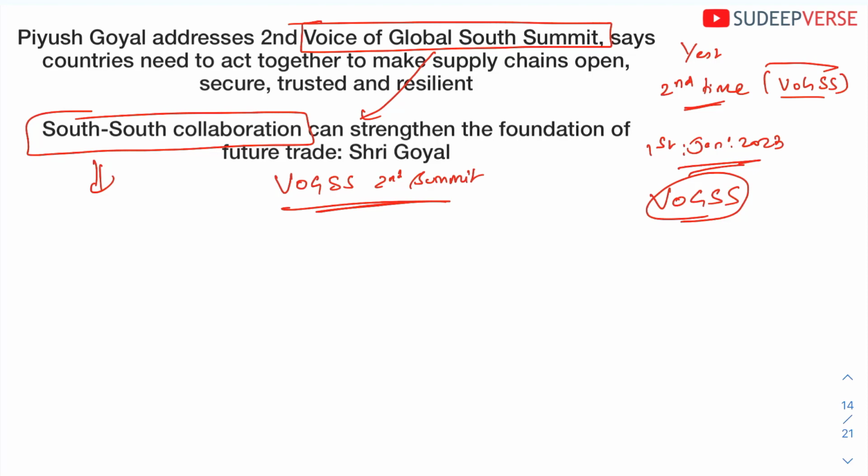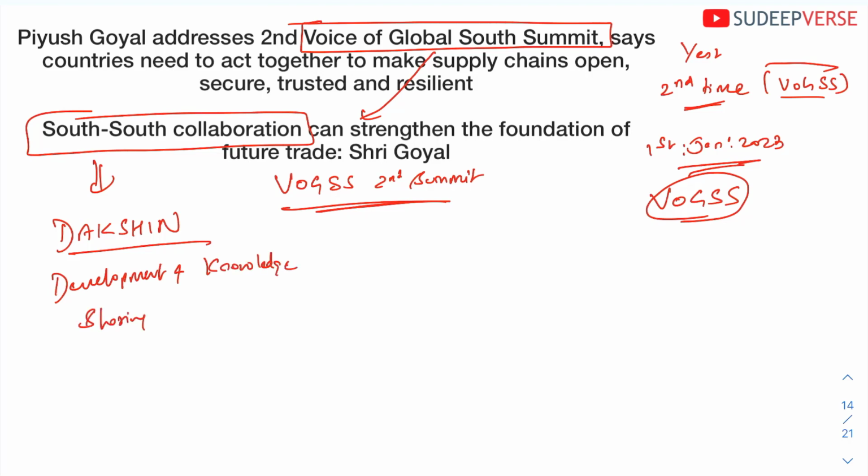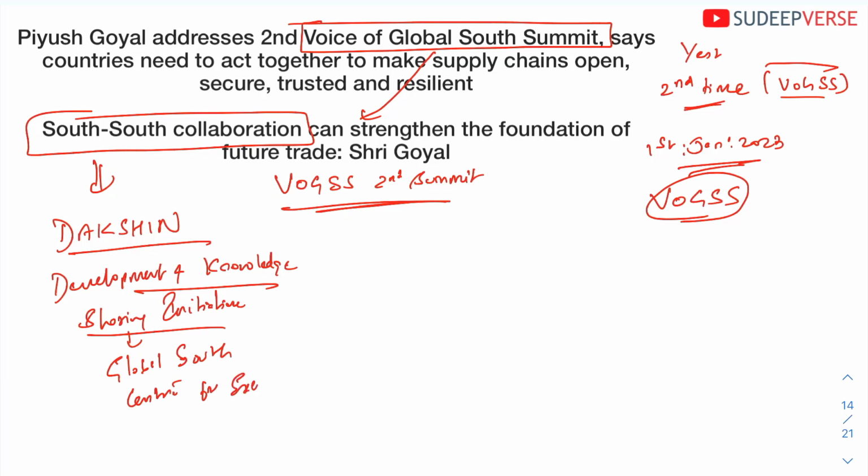The first is our Prime Minister has launched something called Dakshin. Dakshin is Development and Knowledge Sharing Initiative. This is basically creating a global South Center for Excellence. Okay, this is the first announcement.